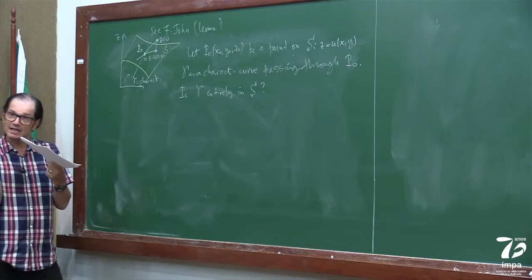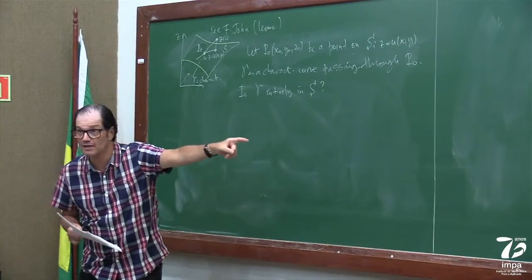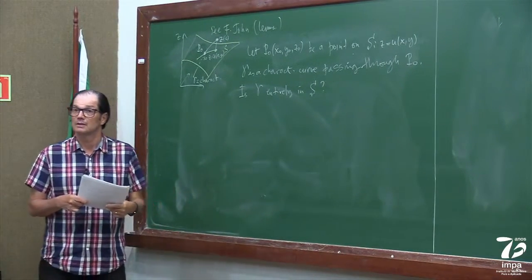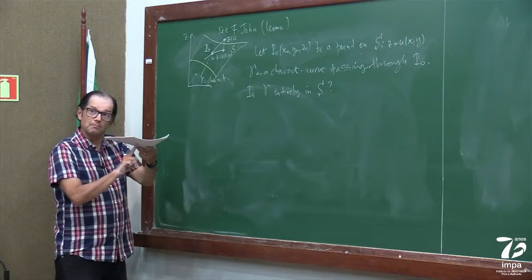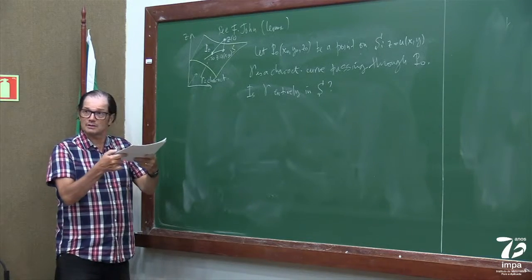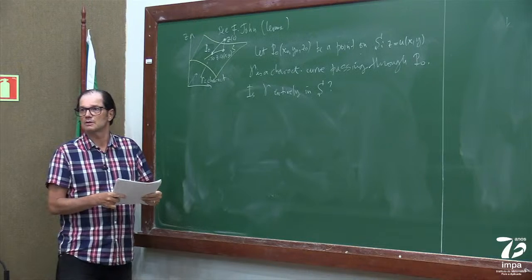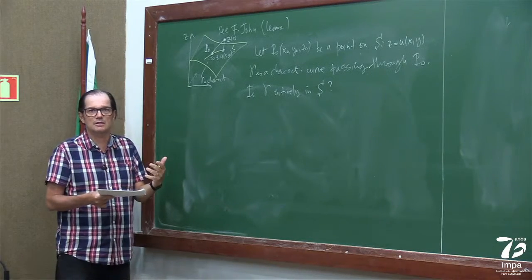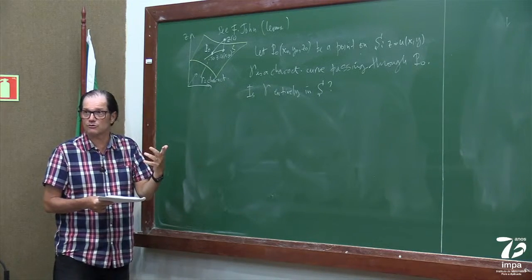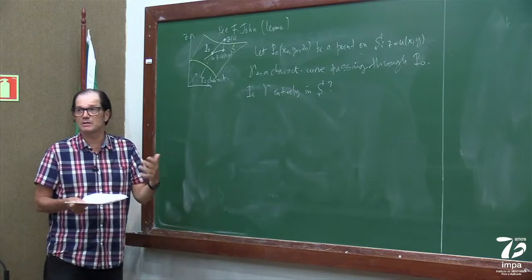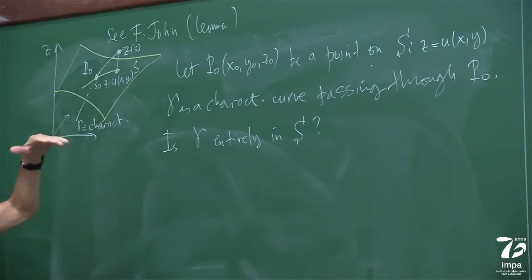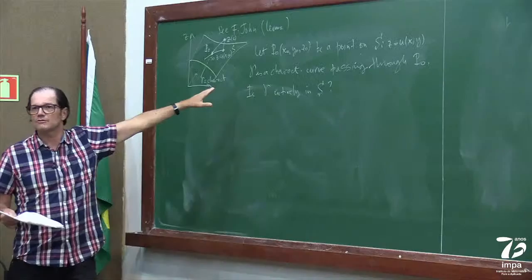So if gamma is a characteristic, satisfies that system, and it goes through the surface, then it has to be on the surface. If it's a characteristic, it cannot go through an integral surface. It has to belong.